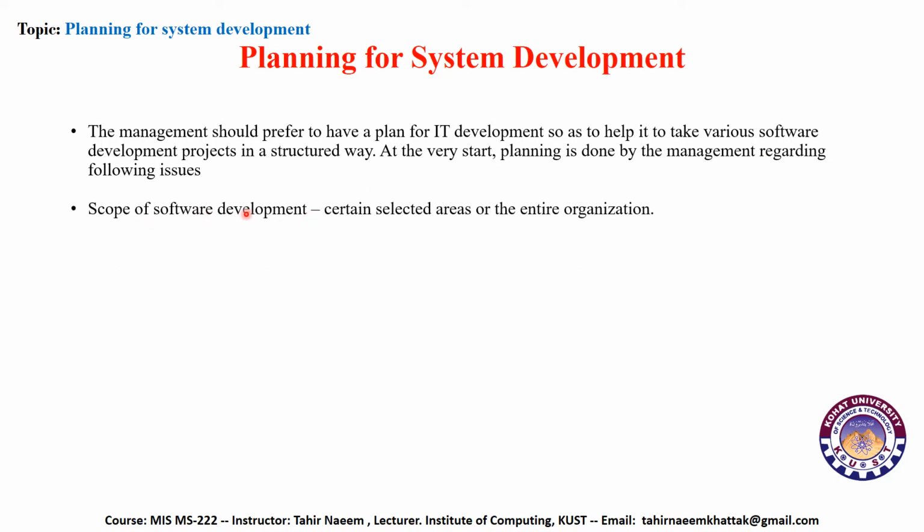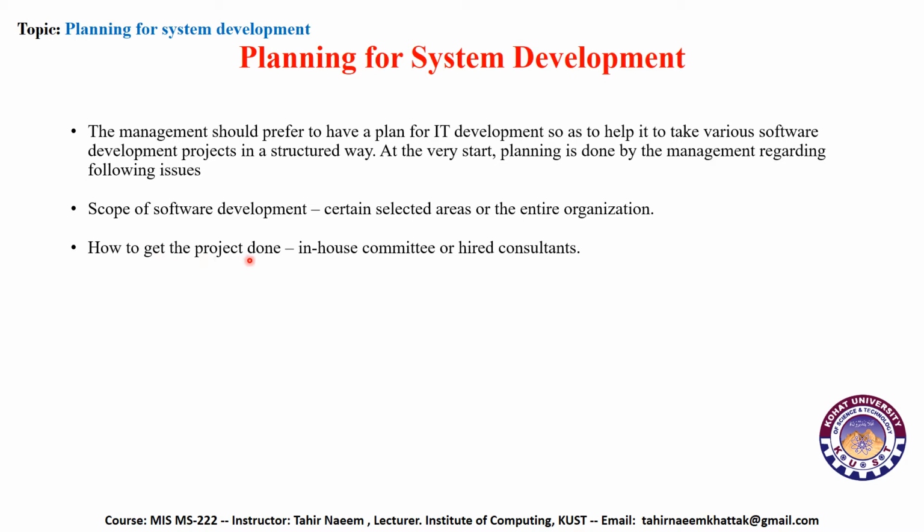Scope of software development, that is certain selected areas of the entire organization. Basically in scope, the management discusses what area the software which we want to develop must cover. As a real life example, let's suppose KCMS covers students, finance, course registration and exams and different departments. So in scope, the management decides what area the software should cover.